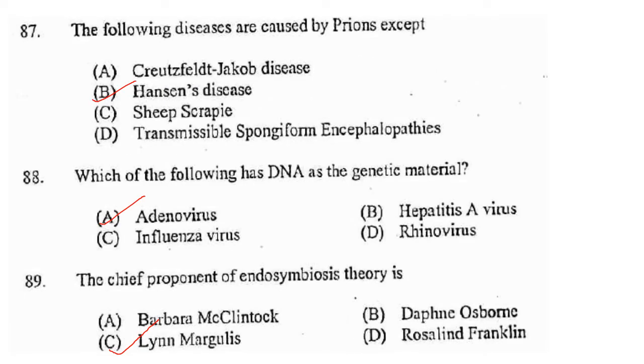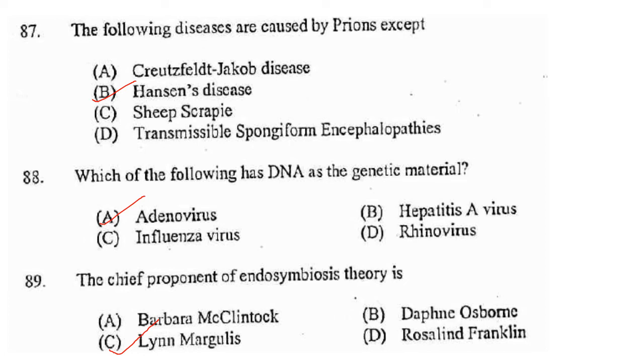Next one. The following diseases are caused by prions except Hansen's disease. All the others are caused by prions. Hansen's disease is also called leprosy and it is caused by Mycobacterium leprae.